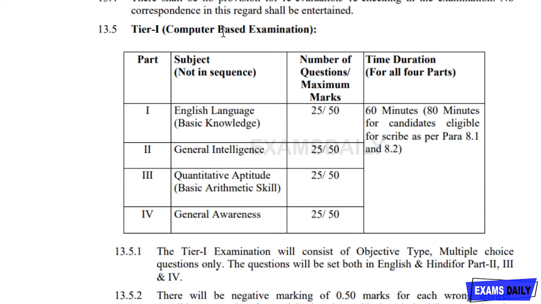The tier 1, that is computer based examination, will be consisting of 4 parts, that is English language, general intelligence, quantitative aptitude, general awareness, and 60 minutes will be allotted for you, and 80 minutes for candidates eligible for scribe as per para 8.1 and 8.2. That is they have mentioned some of the details for you. So the number of questions and marks, for each part it will be carrying 50 marks, so totally 200 marks will be the maximum, so please be aware of that.